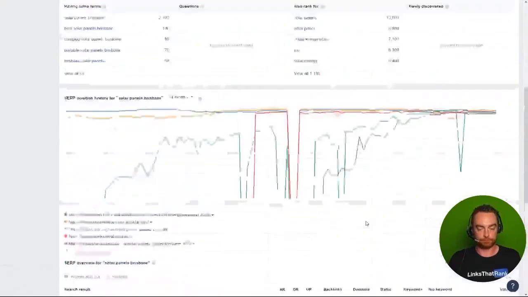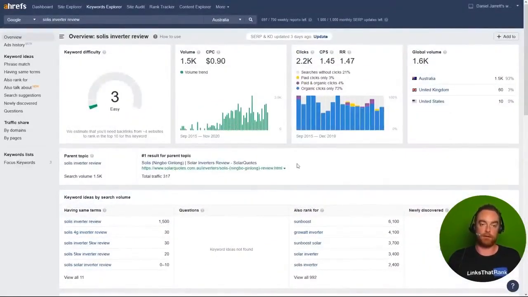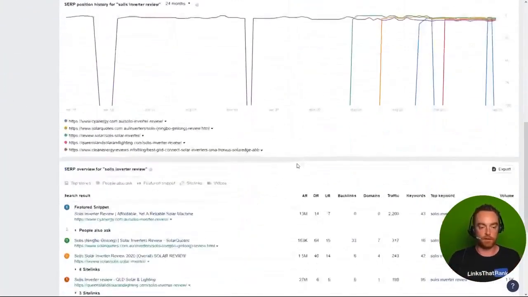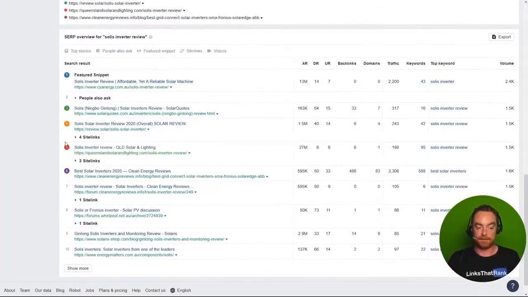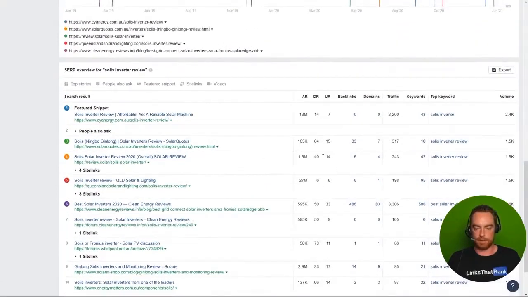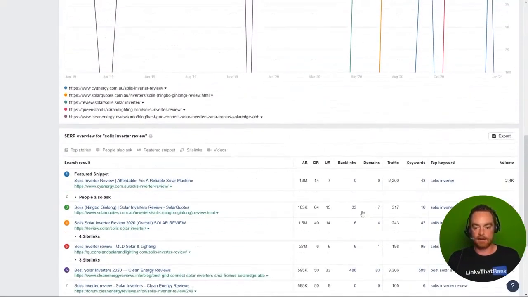It's not a problem. So let's take a look at one of the other keywords, Solus Inverter Review. Before, this was bringing like 1,600 people, and now it's bringing like 20. So let's take a look at what we're up against here. And here, this is our result in position number 5, DR6, 1 backlink. But we can see above us some higher strength pages, DR64, DR40, 7 domains, 4 domains, and these guys are ranking out of the authority of their site rather than the strength of the page.